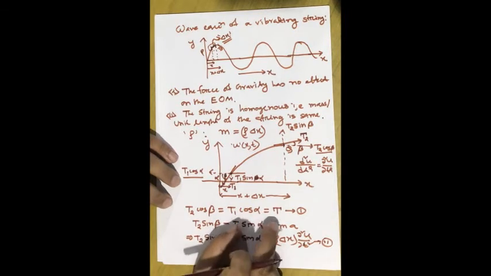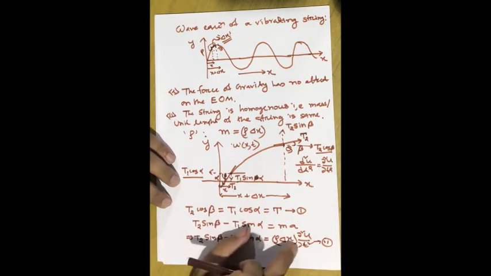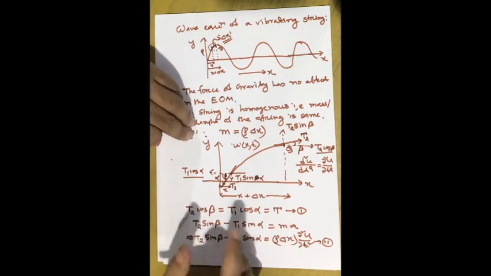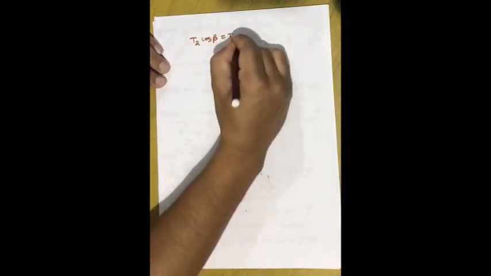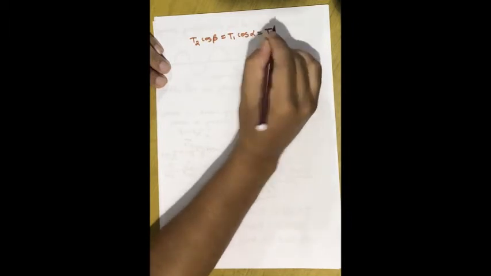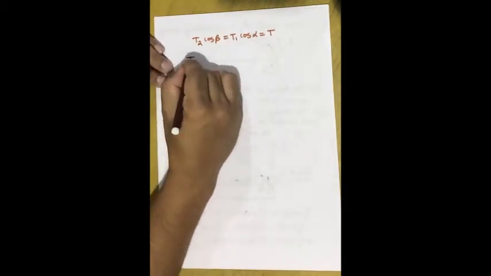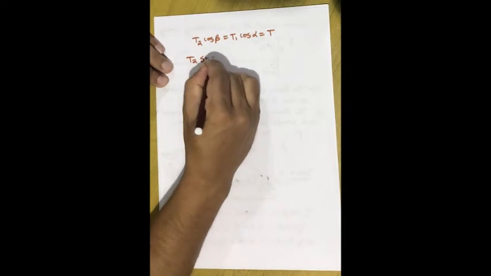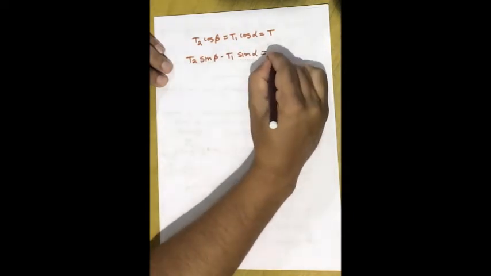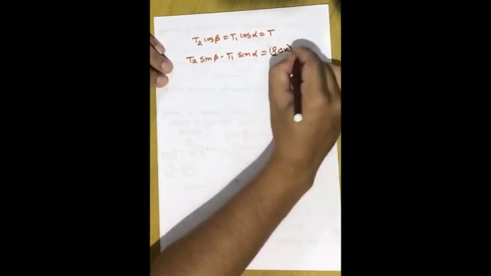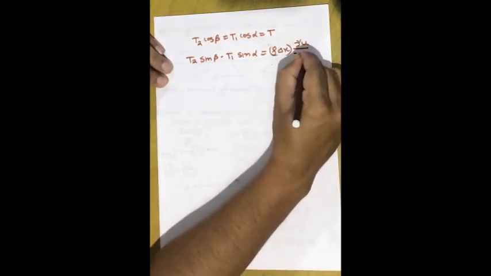Okay, so now from equations 1 and 2, we are going to determine the equation of motion for this vibrating string. So let's concentrate on that part of the derivation. We know that T2 cos beta is equal to T1 cos alpha is equal to T. Next, we know T2 sin beta minus T1 sin alpha is equal to rho into delta x into del 2u over del t square.